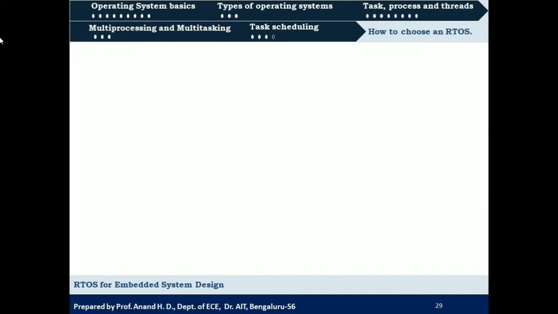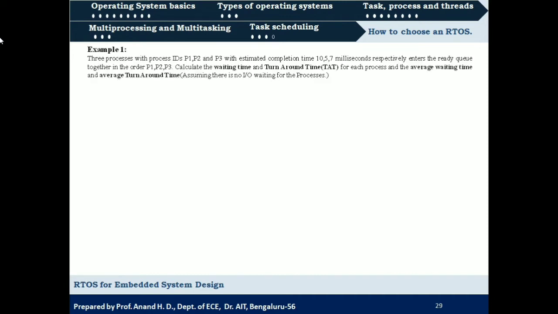In order to better understand, let us consider an example for first come first served or FIFO scheduling. Here we are going to consider three processes with process IDs P1, P2 and P3, with estimated completion times of 10, 5 and 7 milliseconds respectively, which enter the ready queue together in the order P1, P2, P3. Now we need to calculate the waiting time and turnaround time for each of these processes, and also the average waiting time and average turnaround time. So this is the question.